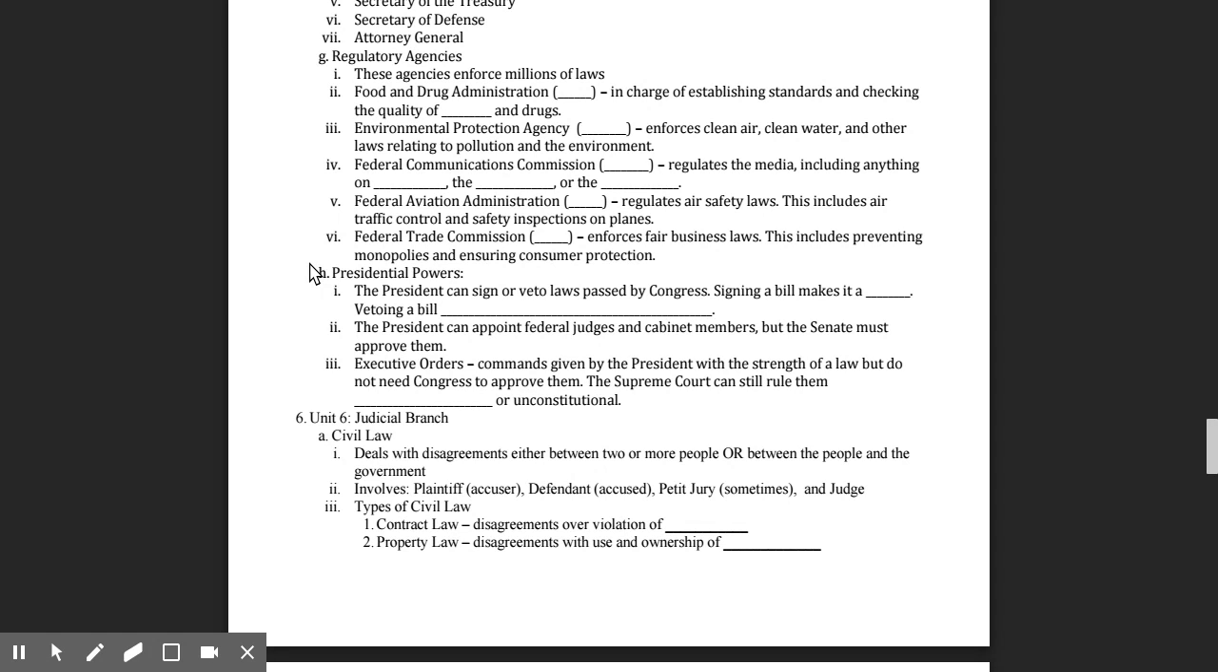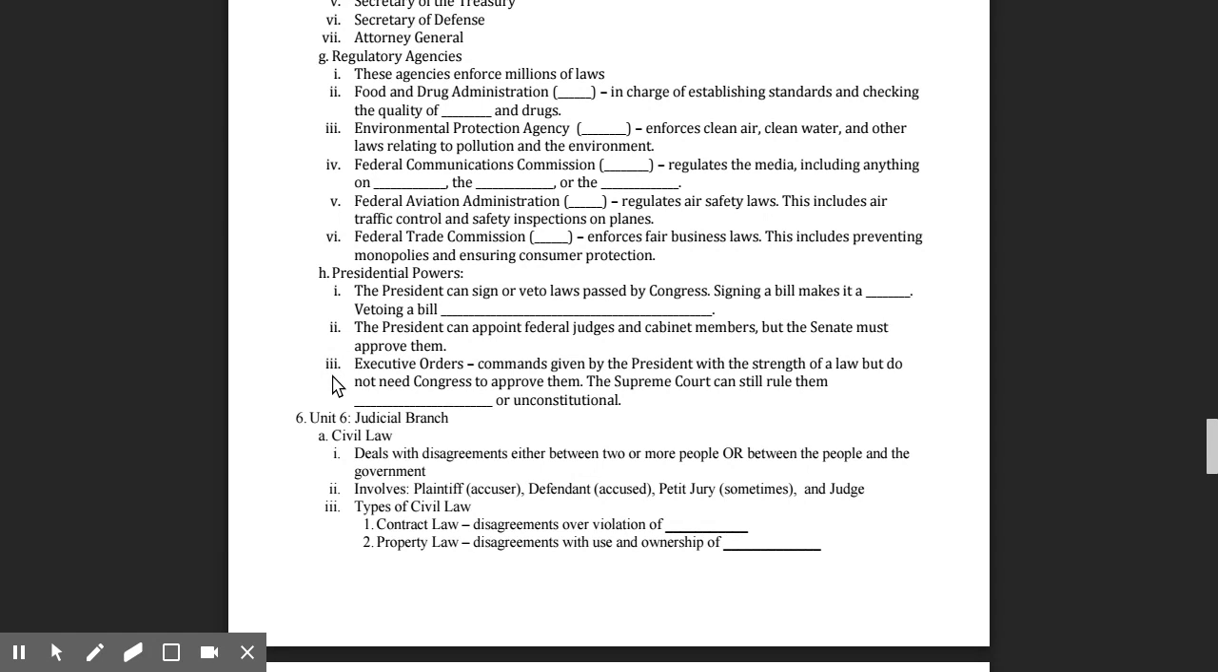Presidential powers. The president can sign or veto laws passed by Congress. Signing a law makes it a bill. Vetoing a bill kills the bill or sends it back to Congress. The president can appoint federal judges and cabinet members, but the Senate must approve them.